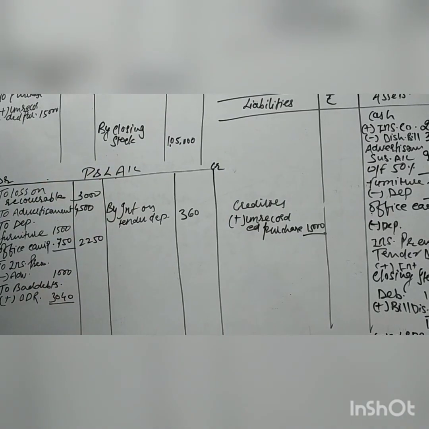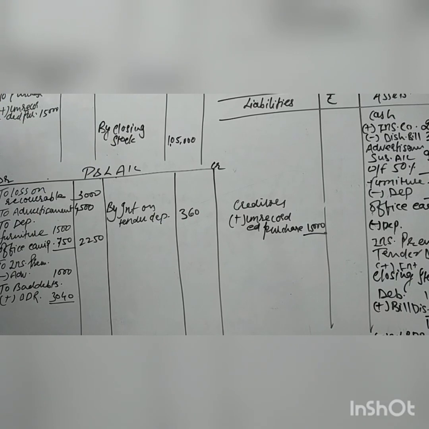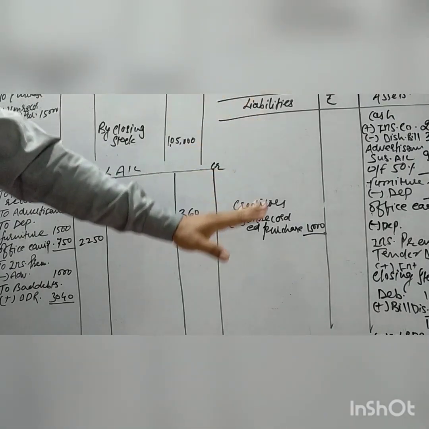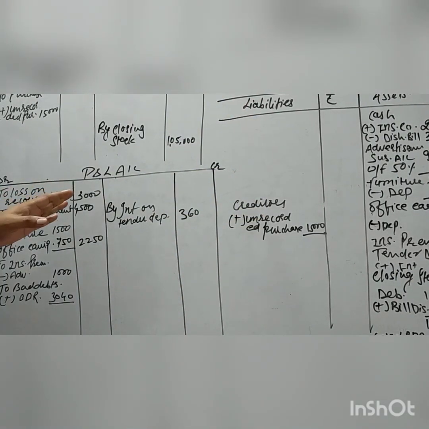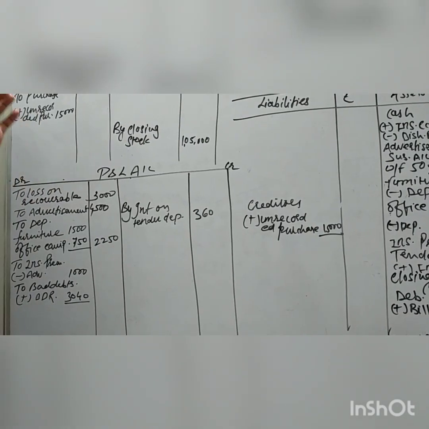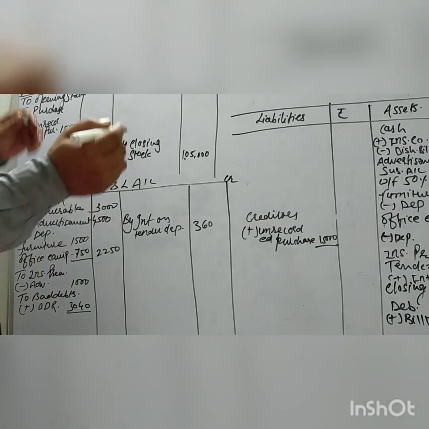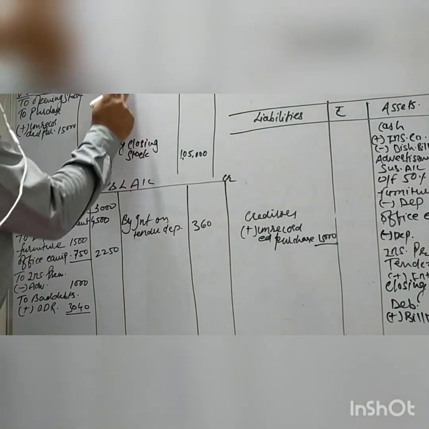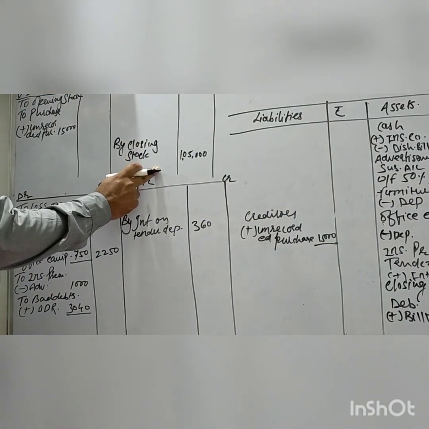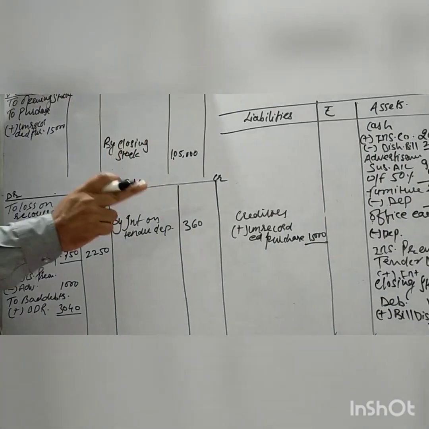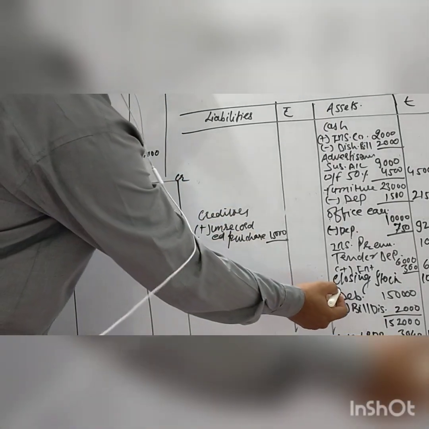So now I am explaining the adjustments. First we will do the adjustments. I have already written all the adjustments, so I am explaining them one by one. First adjustment is given, closing stock. As you know very well, closing stock first comes to the trading account credit side, and secondly comes to the balance sheet